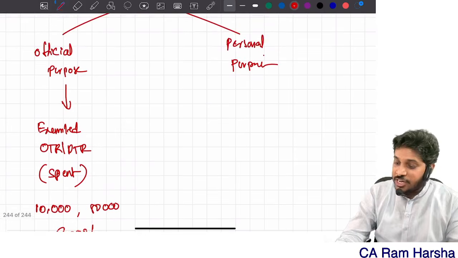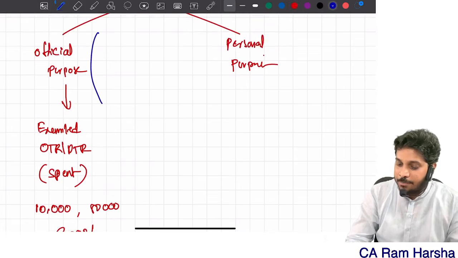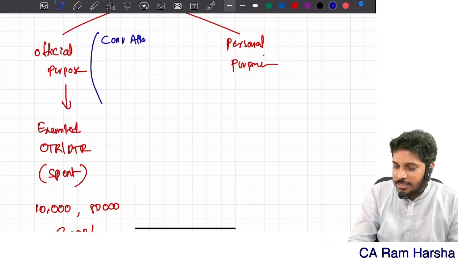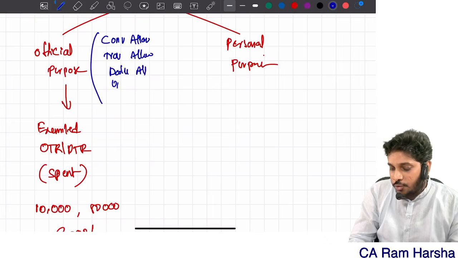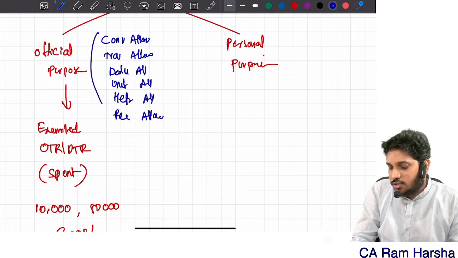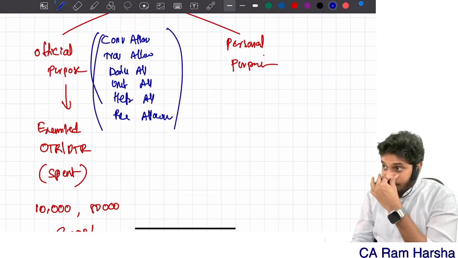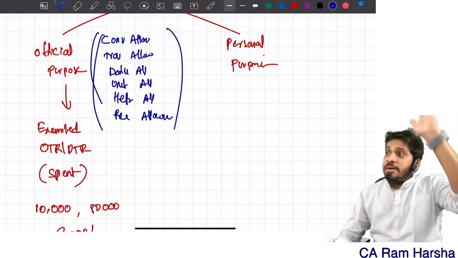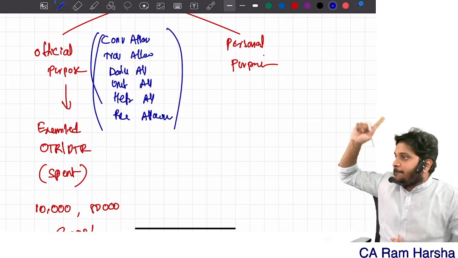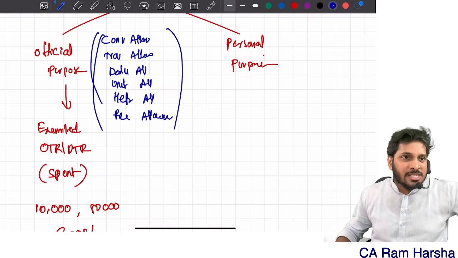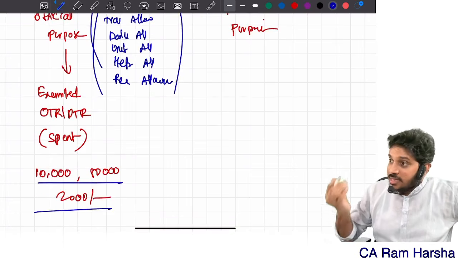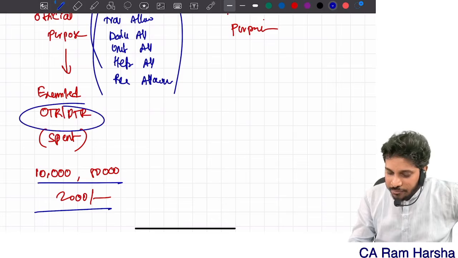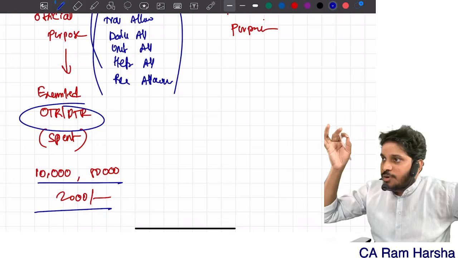Now, what do you mean by official allowances? Official allowances are, for example, conveyance allowance, traveling allowance, daily allowance, uniform allowance, helper allowance, research allowance. These are called official allowances, or any other allowance given exclusively for official purpose or business purpose of the employer. Now these allowances, how much exempted? Whatever you spend, that much is exempted. No difference between optional tax regime and default tax regime.